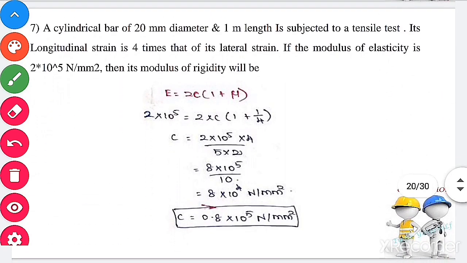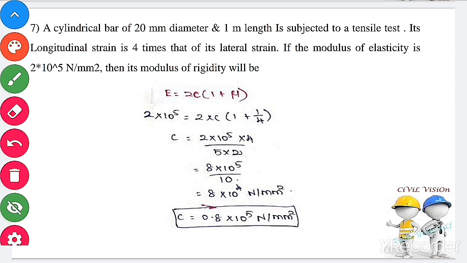A cylindrical bar of 20 mm diameter and 1 meter length is subjected to a tensile test. Its longitudinal strain is 4 times its lateral strain. The modulus of elasticity is 2 into 10 power 5 Newton per mm square. Find the modulus of rigidity. We know the elastic constant relation between Young's modulus and modulus of rigidity: E equals 2C into 1 plus mu.